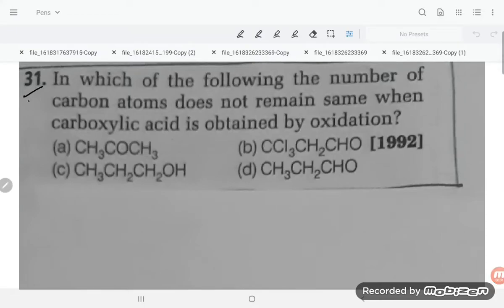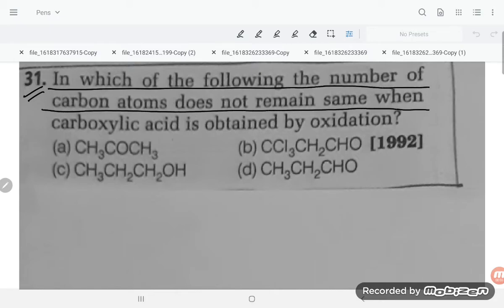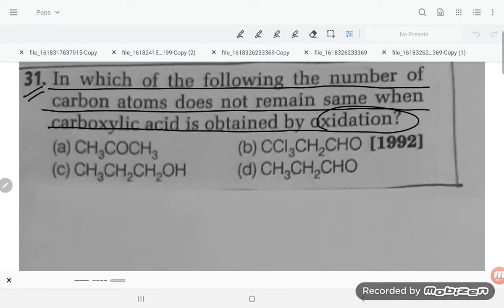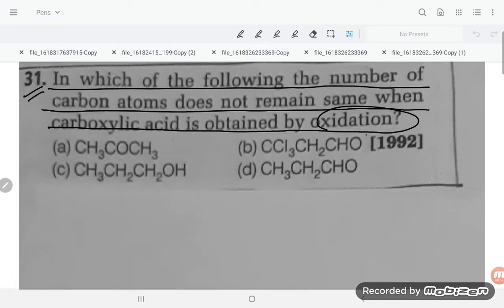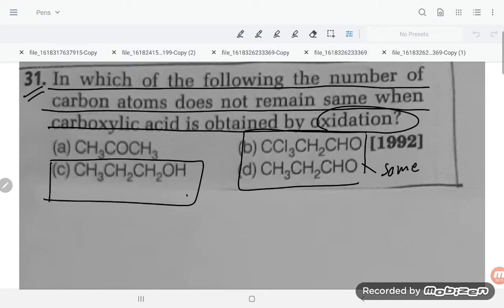Hello students, let us see problem number 31. In which of the following does the number of carbon atoms not remain the same when the carboxylic acid is obtained from the oxidation? In the case of aldehyde, the aldehyde group directly converts into the carboxylic acid, so here it will be the same. Alcohol is also directly converting into the carboxylic acid, so here it will also be the same, but here it will not be the same, student.